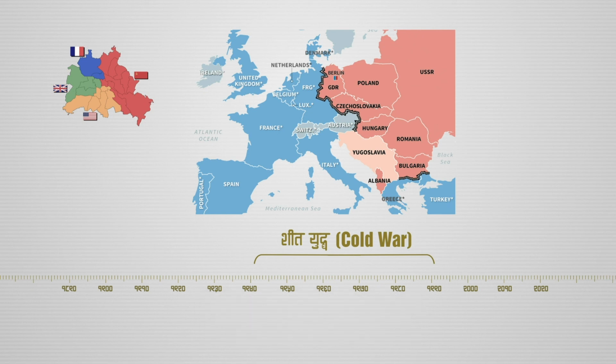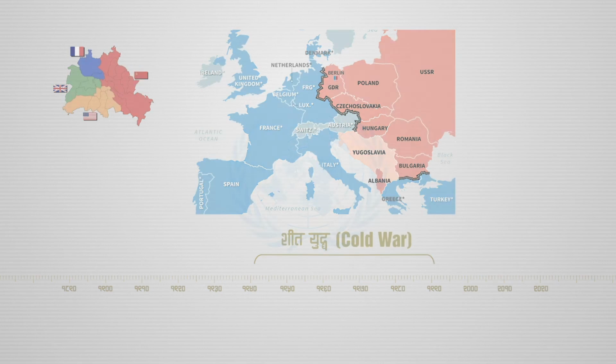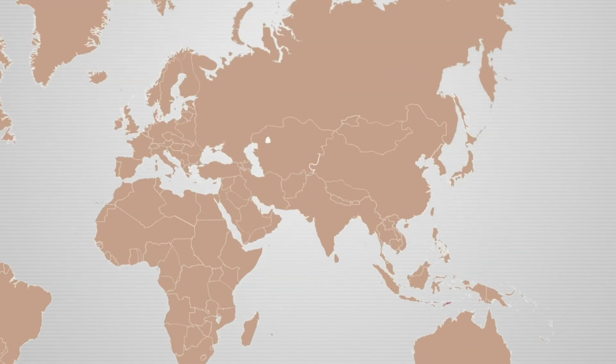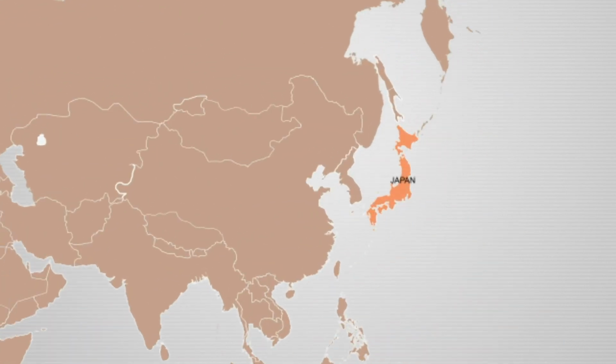Europe was totally destroyed. The power of Britain and France slowly diminished, and they moved back from the superpower nations. Lots of countries got independence from Britain and France. UNO was established with the main aim to stop and prevent World War III. Japan was occupied by the USA for almost 7 years, and Korea was divided into North Korea and South Korea. The USSR got power over North Korea, whereas the USA got South Korea.